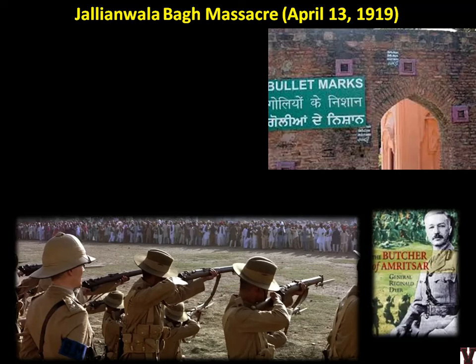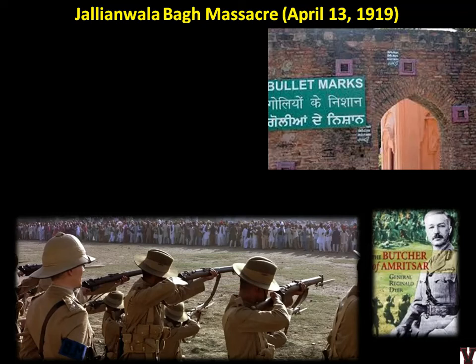So one important event which is a follow-up of the Rowlatt Act is the Jallianwala Bagh massacre, which is a very sad event in Indian history. Again, the left bottom picture is from the movie Gandhi. You have to watch it. I'm saying it again and again because it's very important. The right side bottom picture is General Dyer, who gave the order to fire at innocents. The book is Butcher of Amritsar, and the top is the picture which I took from Google. Bullet marks are still present at Jallianwala Bagh. A board is kept there now. If you have a chance to visit, please visit the place also.